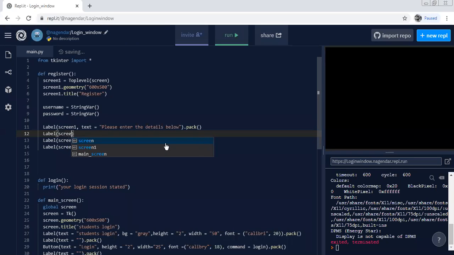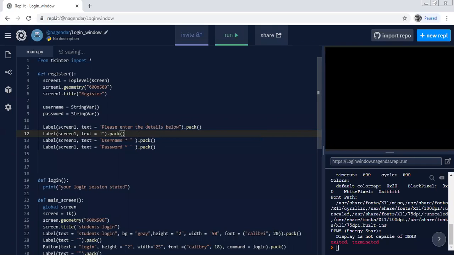Screen 1, comma, text. Okay. Then dot pack.